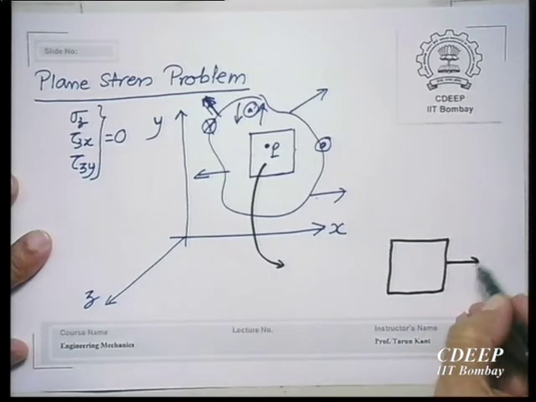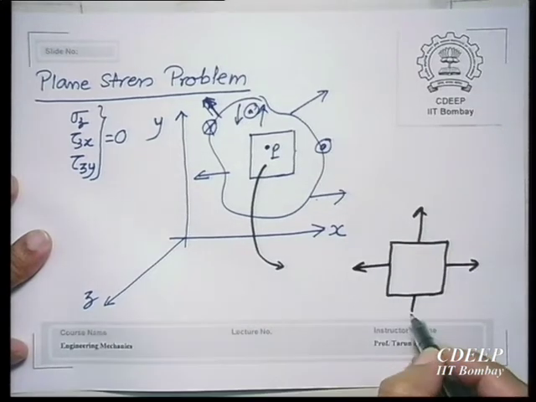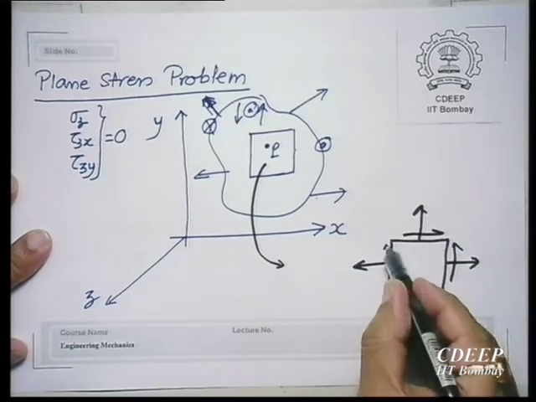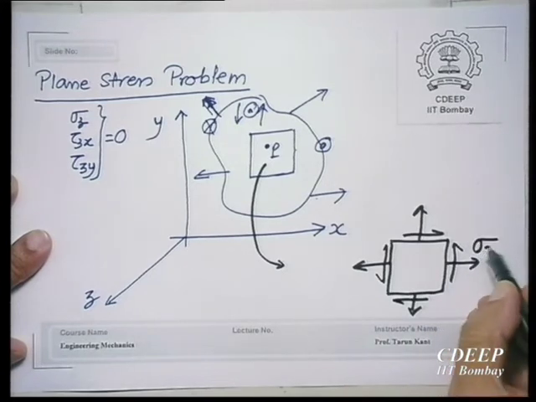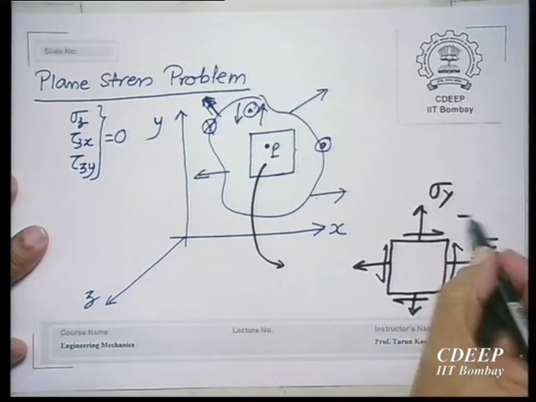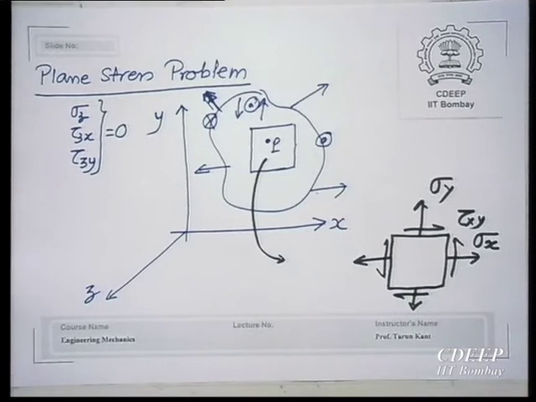The state of stress is defined only by these 4 components of stress, out of which only 3 are independent. Why only 3 are independent? Because the shear stresses are complementary to each other. And then we said, okay, this is all right with reference to x, y.